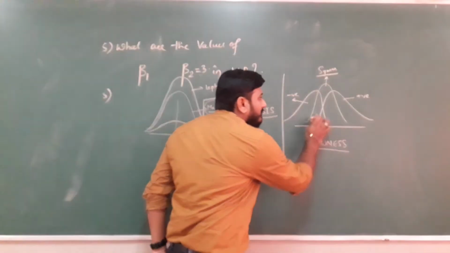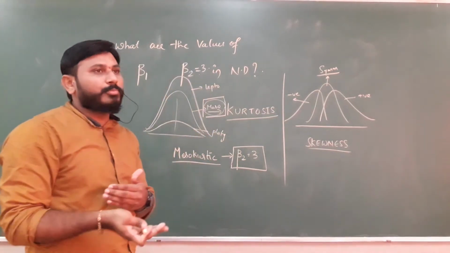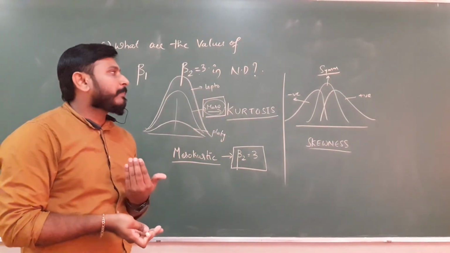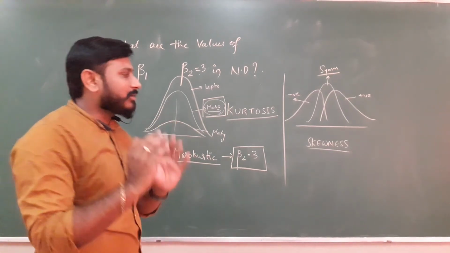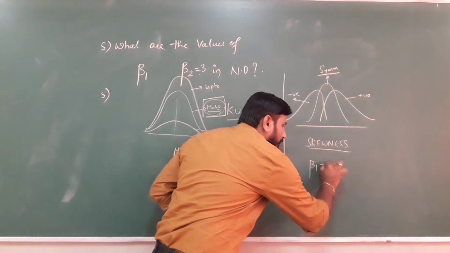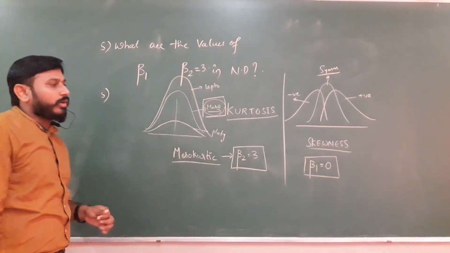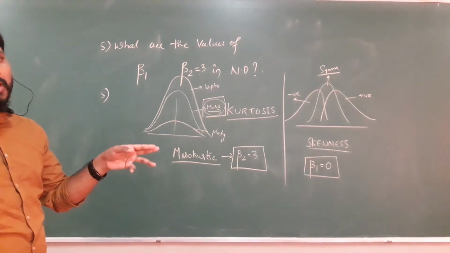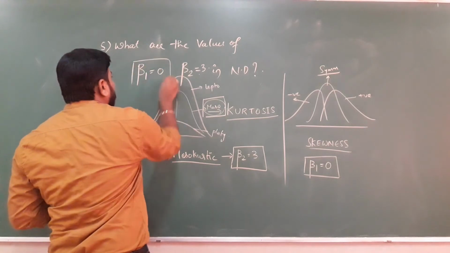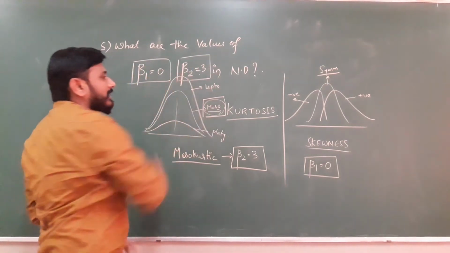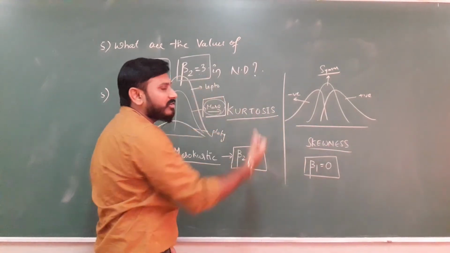Now the middle curve is always a symmetrical curve. As I mentioned in the properties of normal distribution, it is always a symmetrical curve, and the mean, median, mode coincide at origin 0. So the beta 1 value is 0. So you got the value of beta 1 is 0 and beta 2 is 3. Beta 1 is taken from the skewness concept, which is a symmetrical curve.